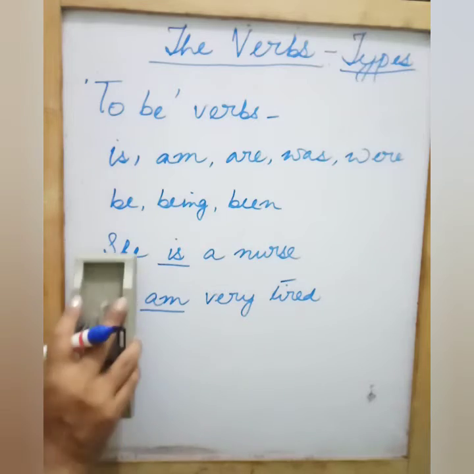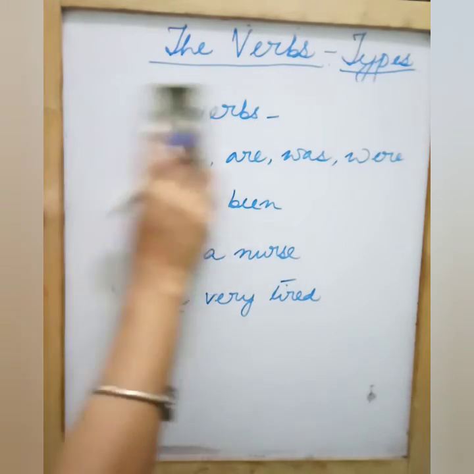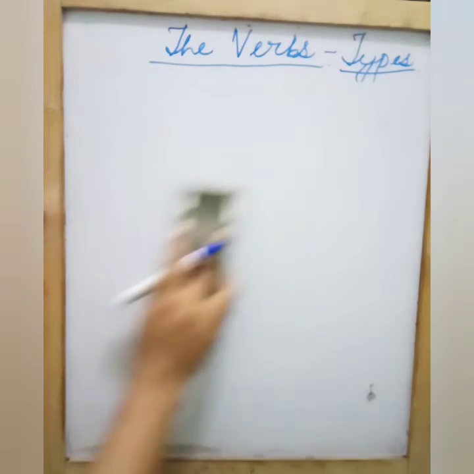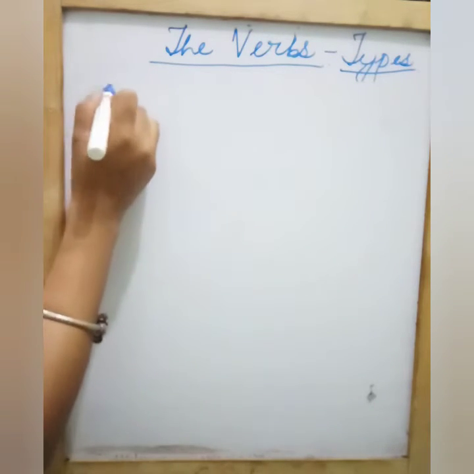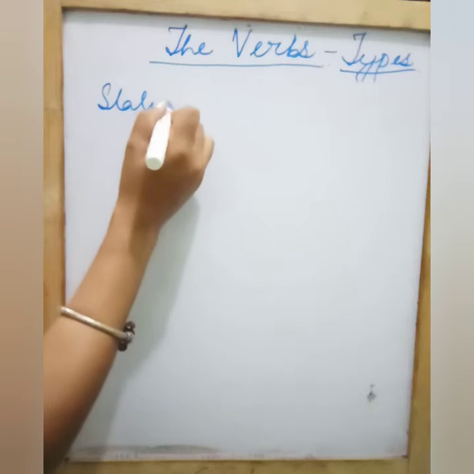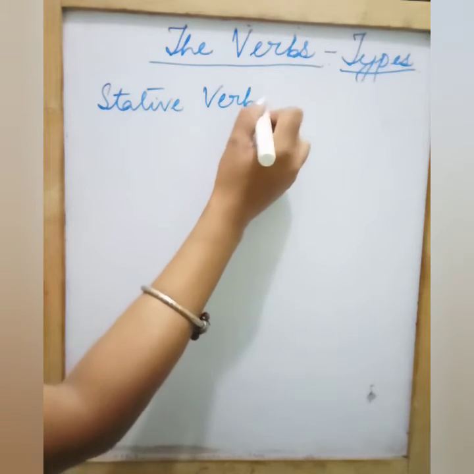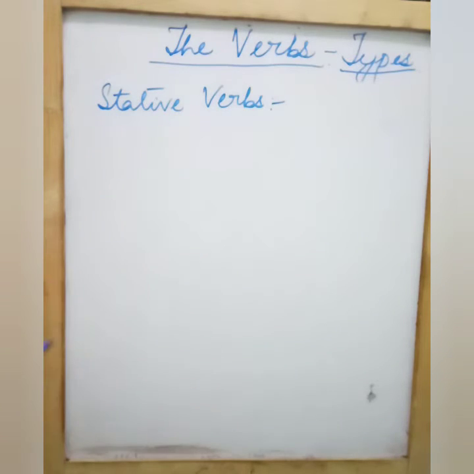Now let's see what are stative verbs. Stative, alright? What are stative verbs? Stative verbs. Now see. Stative verbs, they are used to describe a state rather than an action.